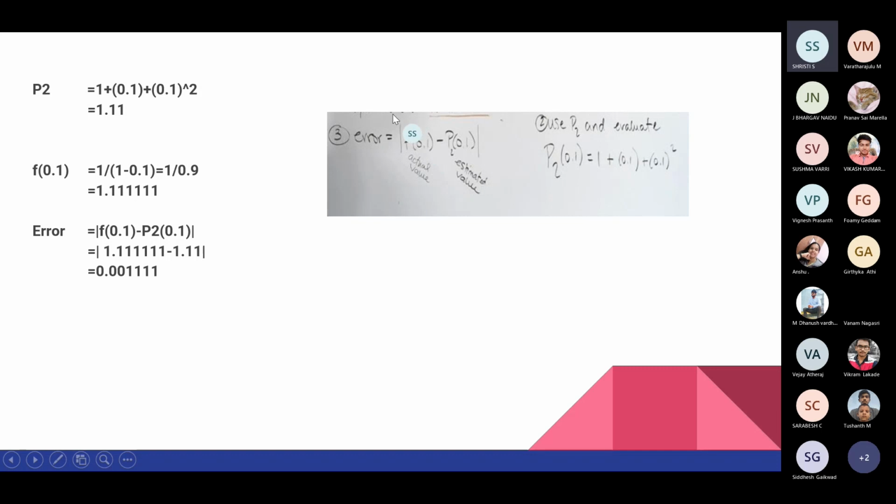So the error is the absolute value of the difference between the actual value and the estimated value. We estimate the value to be 1.11, but the actual value is 1.1111. So the error is the difference between them in the absolute sense. As you can see, there's an error of 0.001111 in the reading.